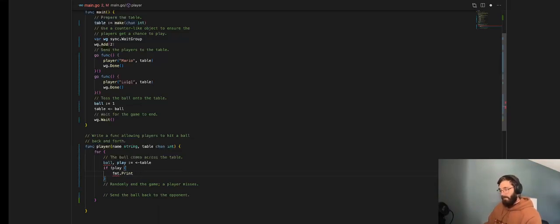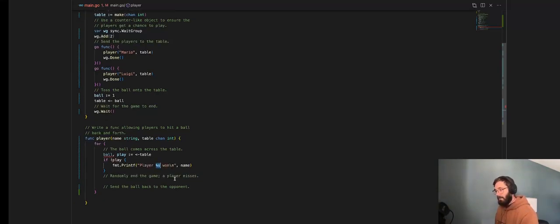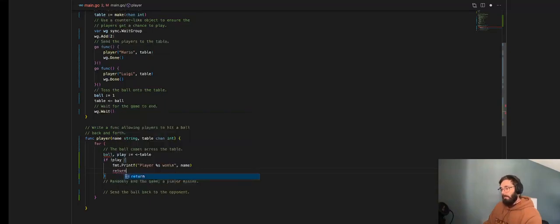And instead of using println, we'll use printf. So player %s won, let me add a new line character and name. So when the formatter here gets rendered, name gets tossed in there. And if that's the case, we want to return.